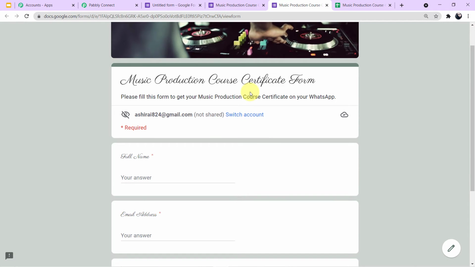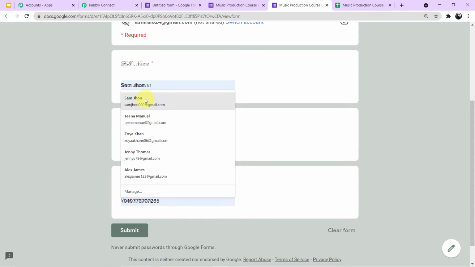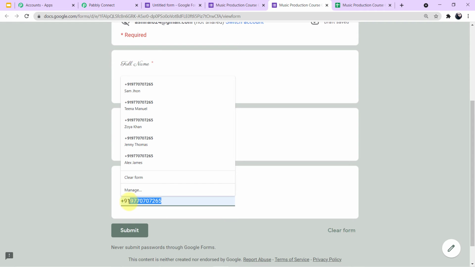To preview the form, click on this eye icon, and this is exactly how the form will appear in front of your student. Now let me fill up this form. Let's say the student's name is Sam John. This is the email ID. Let me edit the number.